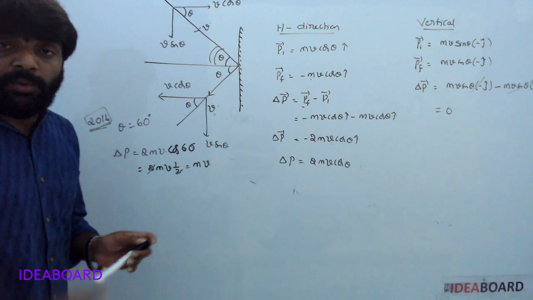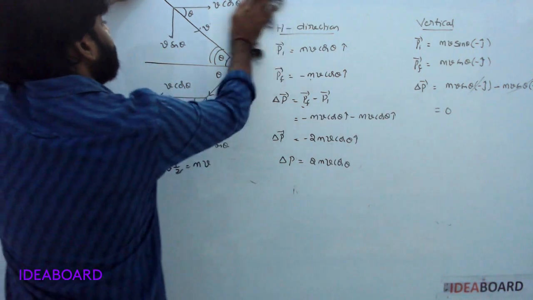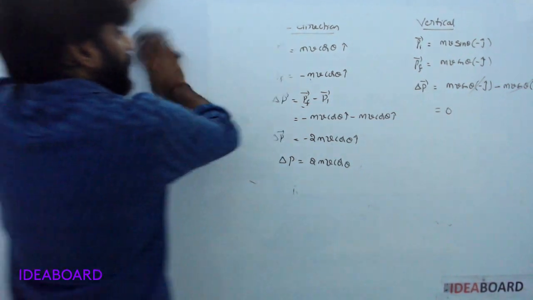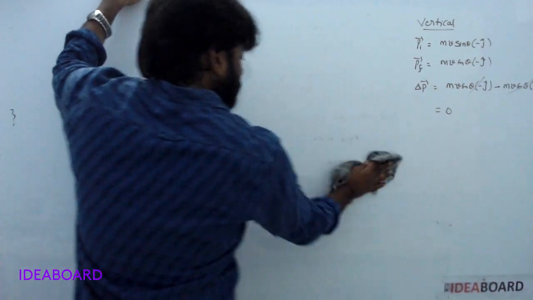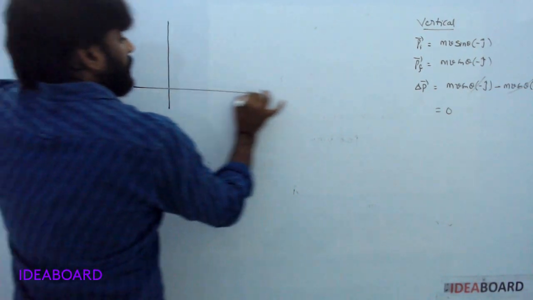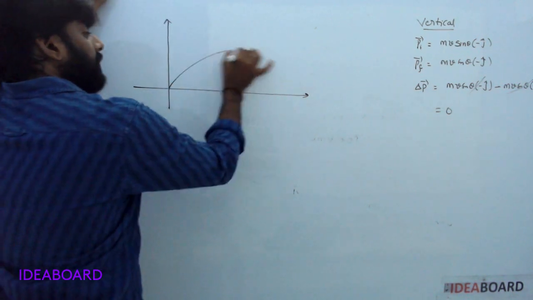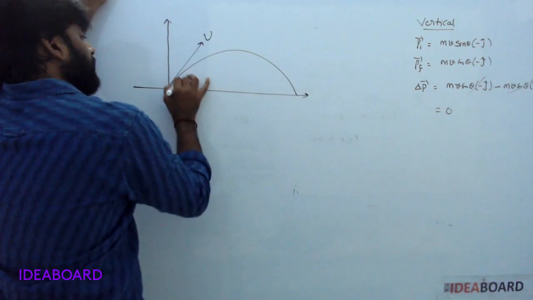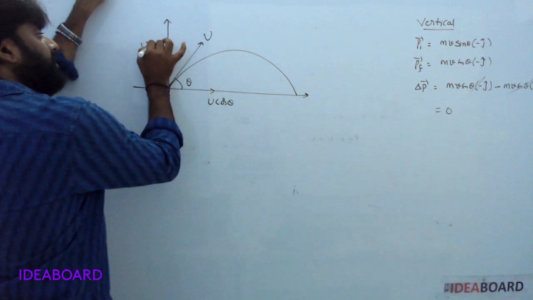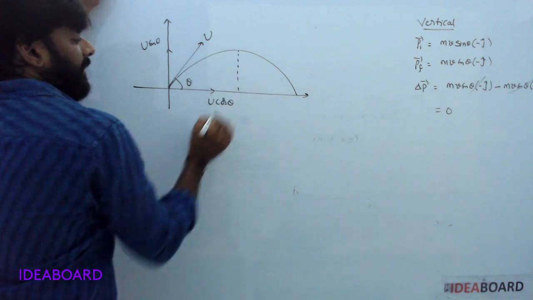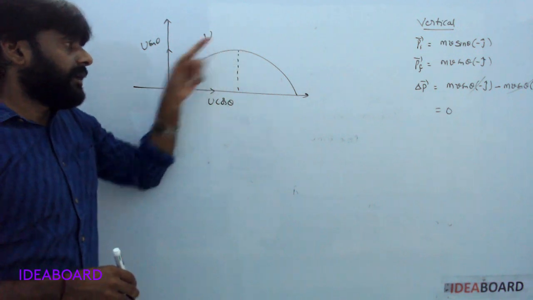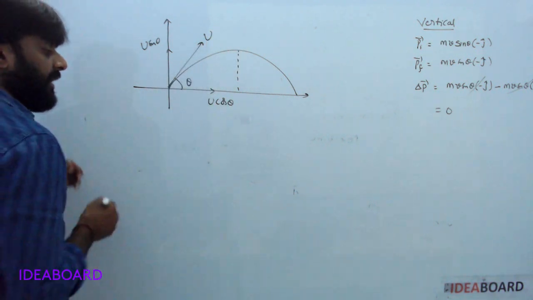Understood? Okay. Change in momentum in the projectile case. Now, a body is projected with velocity u. This angle is theta. The components are u cos theta and u sin theta. Now, change in momentum between the point of projection and maximum height.